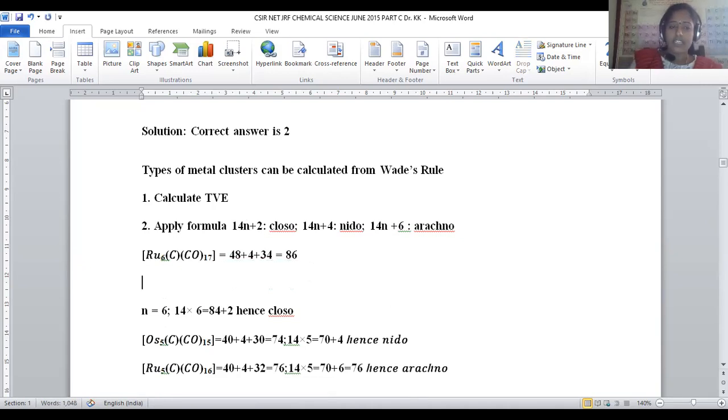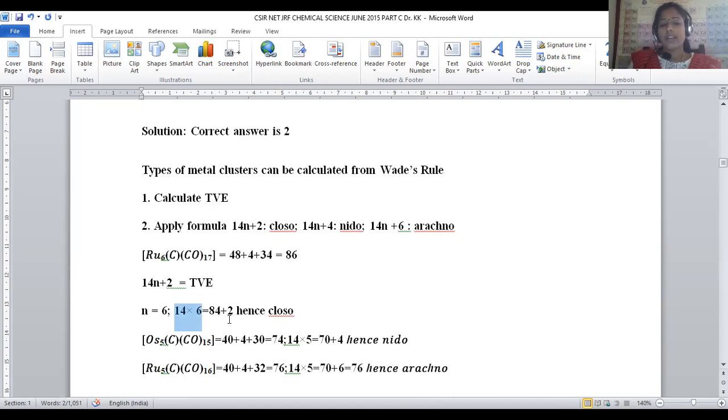Now let us write the formula in detail first so that it will be clear to us. 14n plus 2 is equal to the total valency electrons. So this is the formula we have to apply. 14n, n is 6, right? So plus 2. Sorry, here 14 into 6, it will be 84, right?